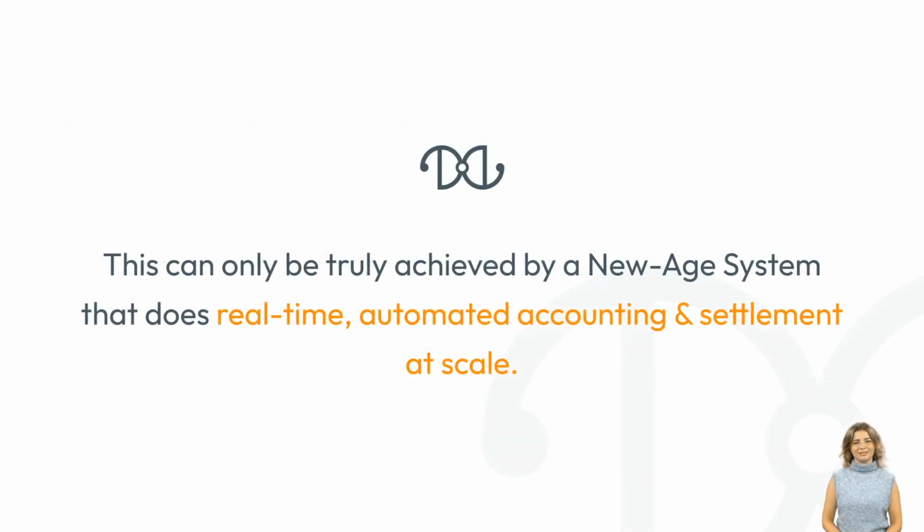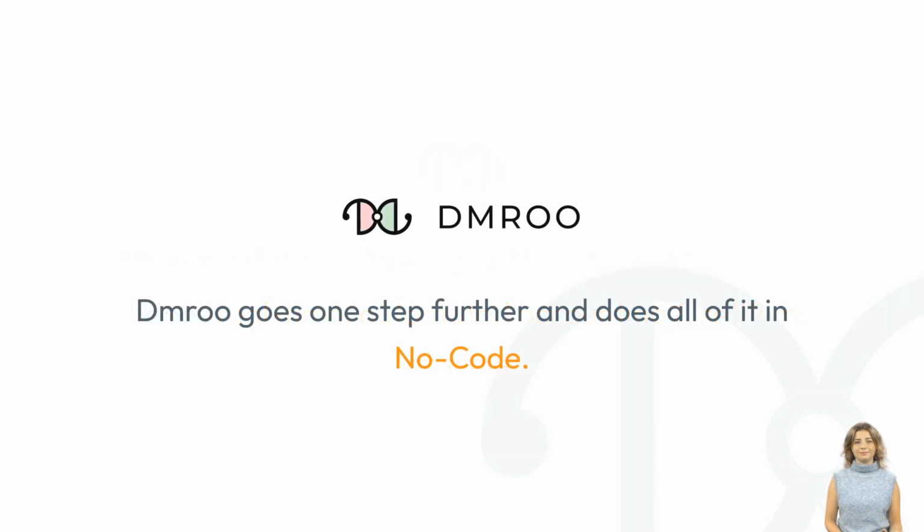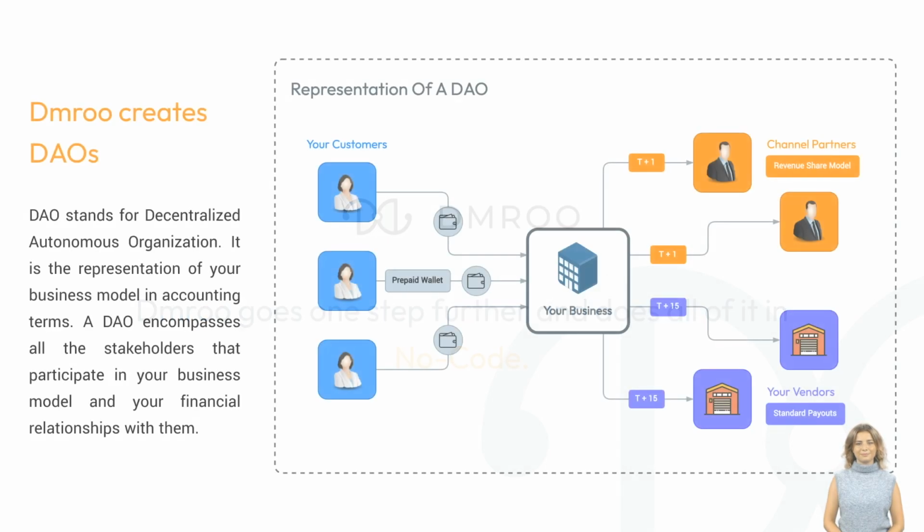These challenges can only be truly addressed by a new age accounting system, one that does automated accounting and settlement in real time and at scale. Dmroo goes one step further and does all of that in no code. As a result, we can set up a new business model in a matter of hours. So how does Dmroo do this?